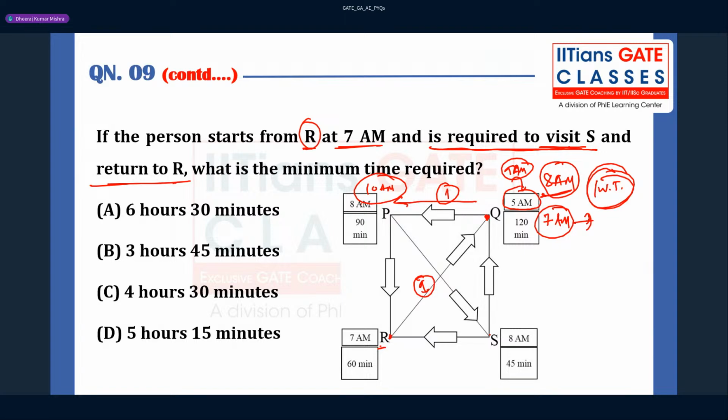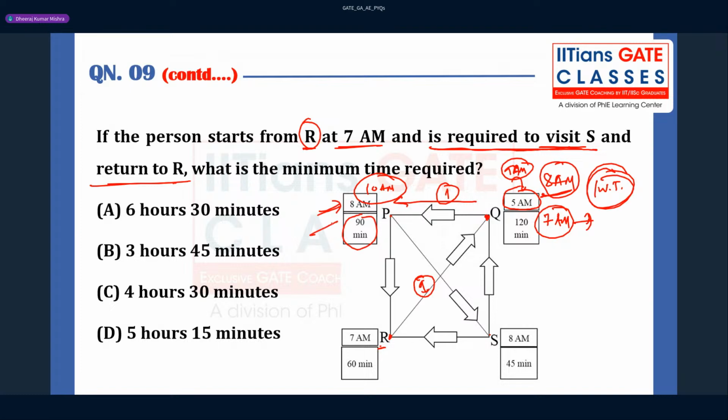Yes, Asis, you're correct. So at 10 a.m. he reached P. Keep in mind how much time he is spending here. After 7, it is 10, so 3 hours. He started from here at 9 a.m. and reached at 10 a.m. Now he has to wait, because one train is at 8 and after 1.5 hours, 9:30, the next train is going to be at 11.